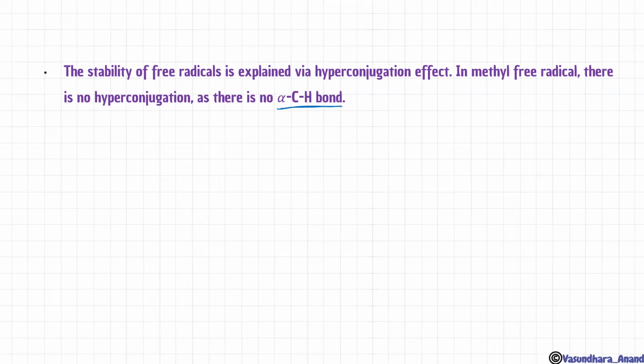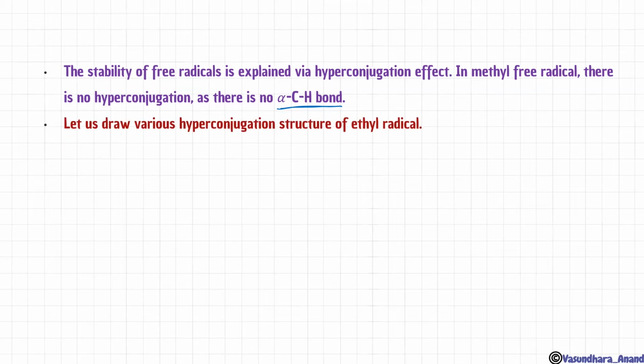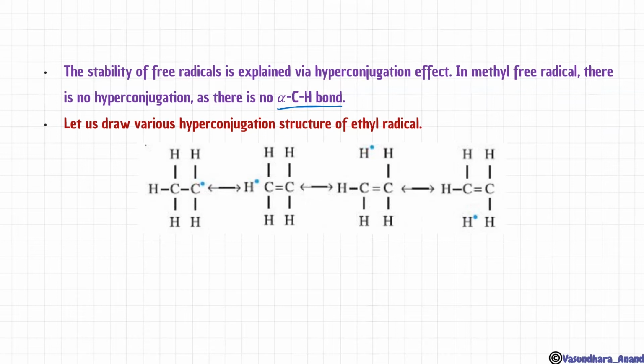As I told you in the hyperconjugation effect, the more the alpha hydrogen, the more the hyperconjugation, and hence the more the stability, isn't it? Let us draw the various hyperconjugation structures for the ethyl radical. This is a primary one, and I'm talking about the primary only. So this is the free radical over here.